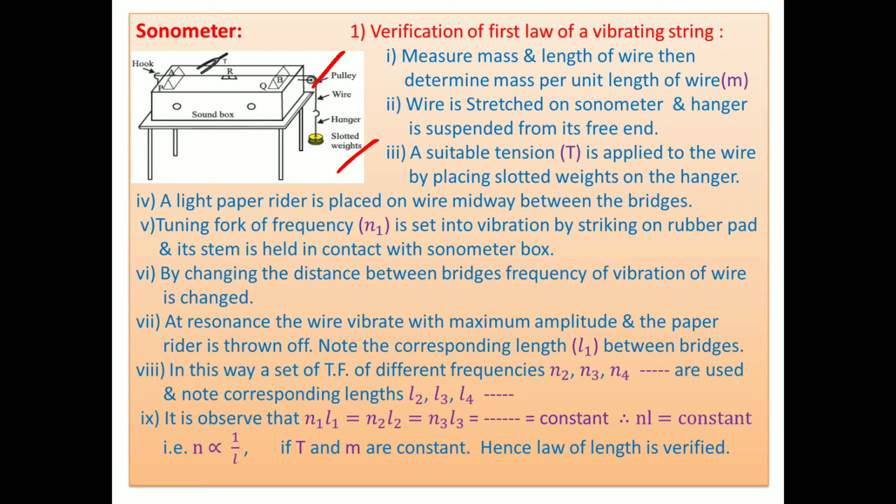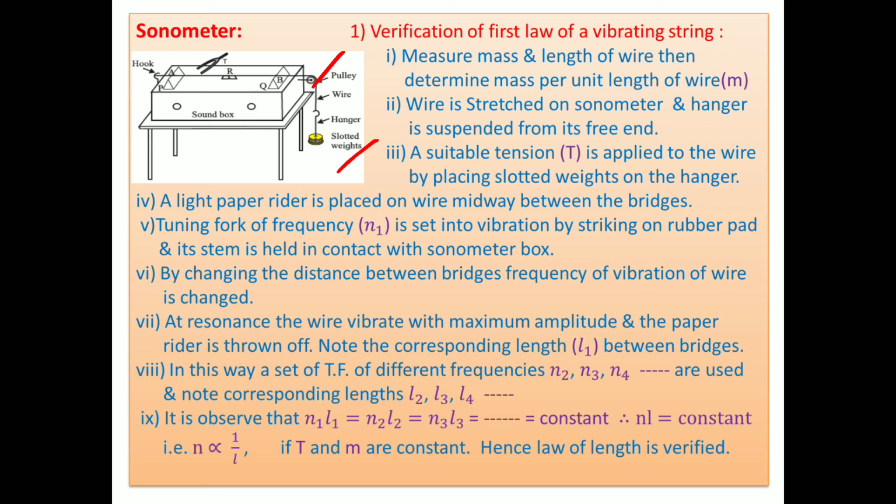Why? The tuning fork gives a forced vibration to the wire, meaning the wire also starts to vibrate. These vibrations travel along the length of the wire in the form of transverse waves. When this transverse wave goes towards either movable bridge, P or Q, it gets reflected back, and another transverse wave is produced. Then the incident and reflected transverse waves set up a stationary wave in the fundamental mode.